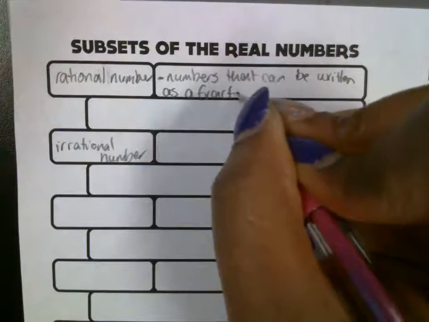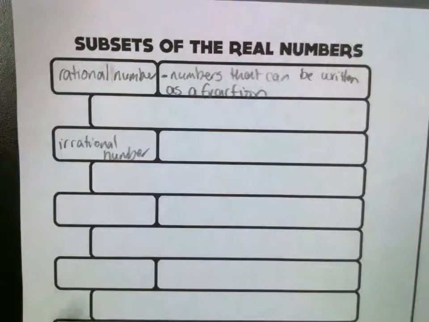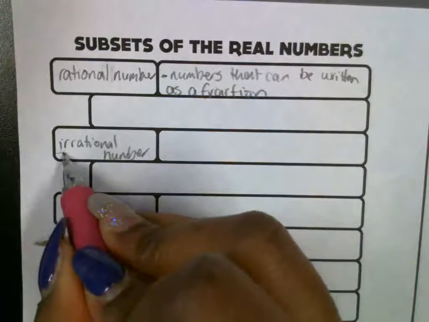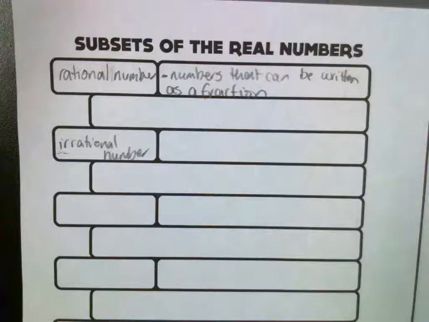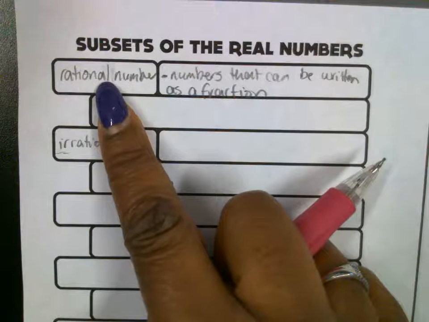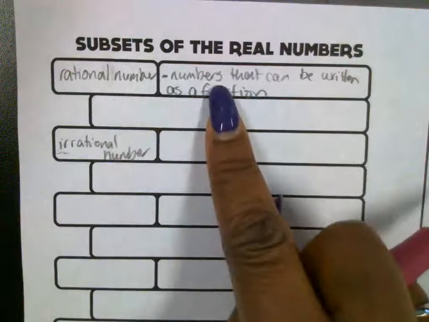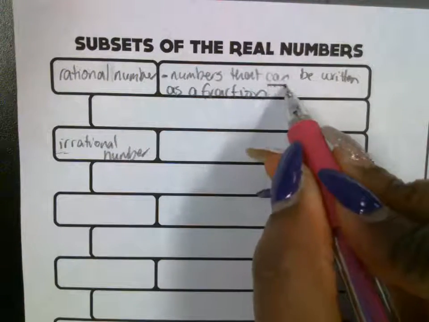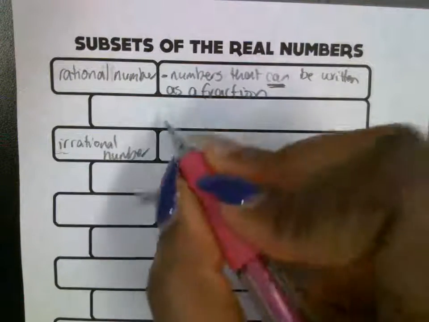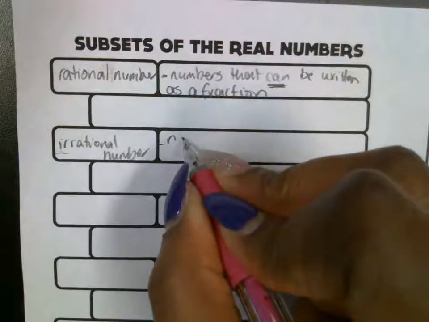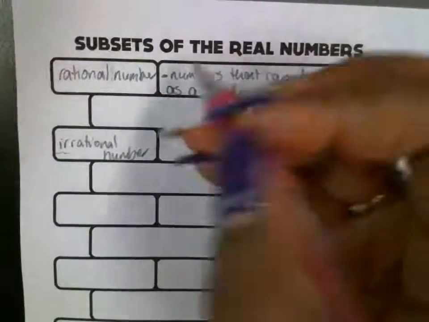Where irrational numbers, meaning not rational, are numbers that cannot be written as a fraction. So rational numbers are numbers that can be written as a fraction. Irrational numbers are numbers that cannot be written as a fraction.